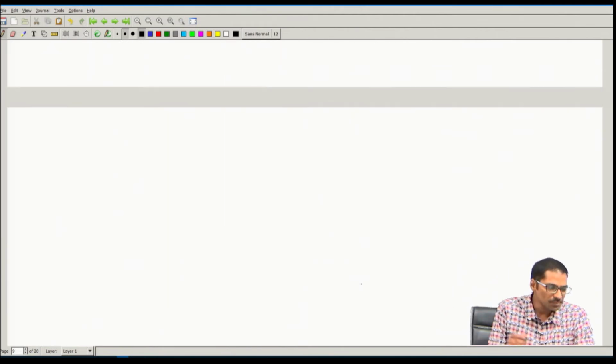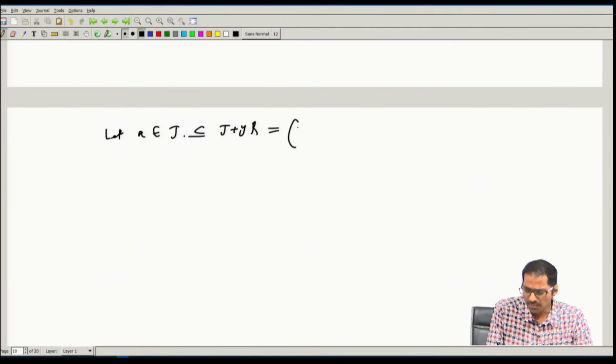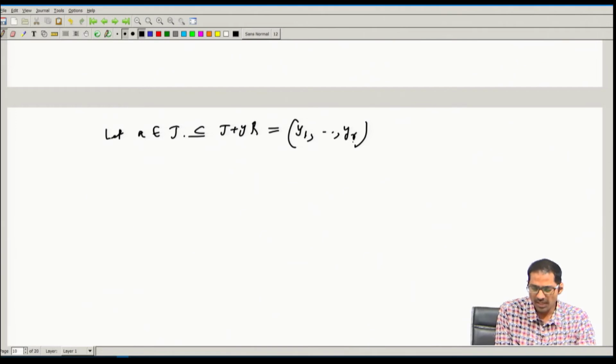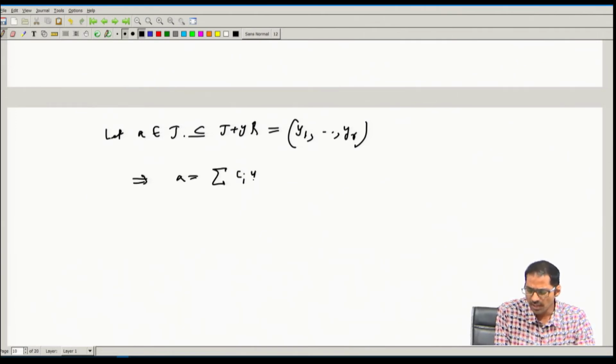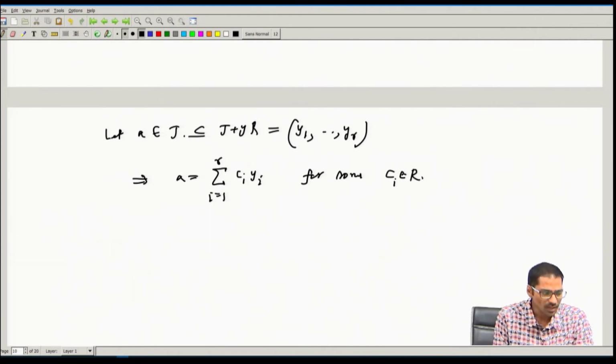So for that, let me take an element a belonging to J, the left hand side. But J is contained in J plus Ry, and J plus Ry is generated by y1, y2 and so on comma yr. So that means that a can be written as summation ci yi, i from 1 to r, for some ci's belonging to R. Okay.